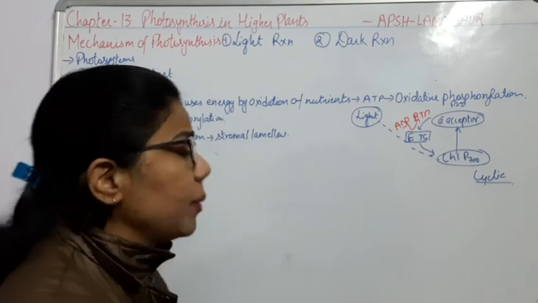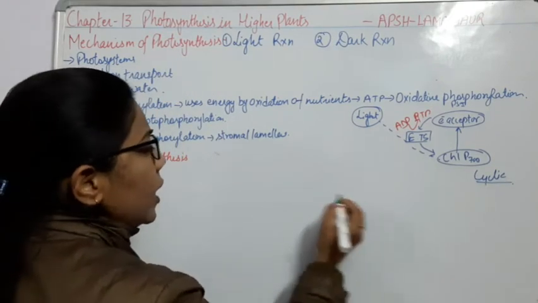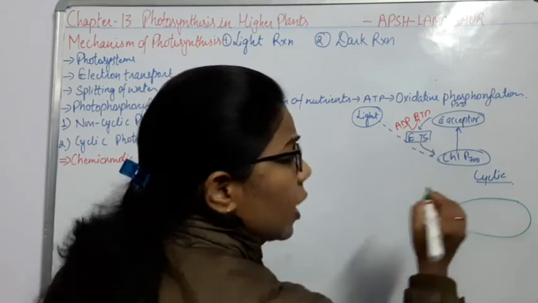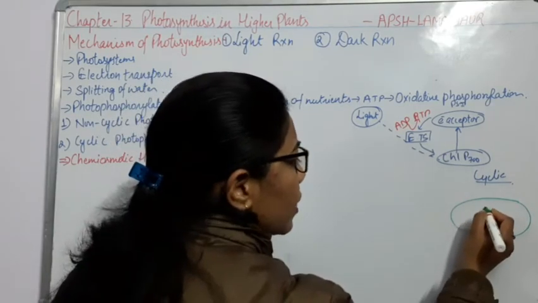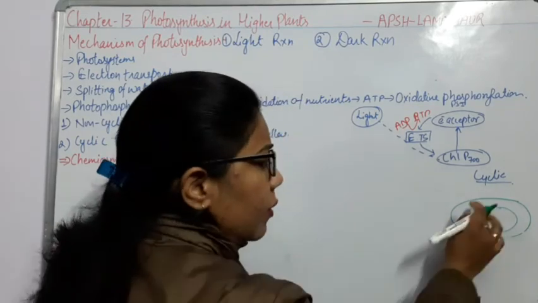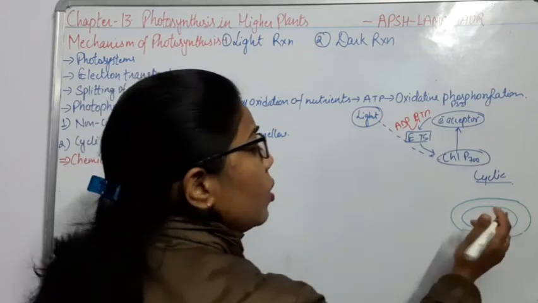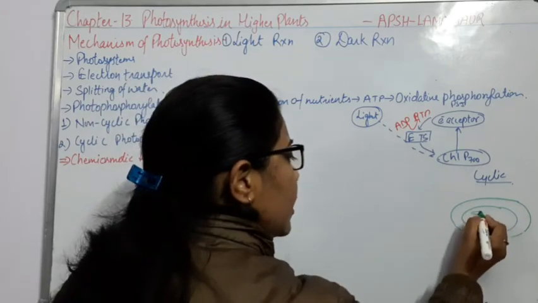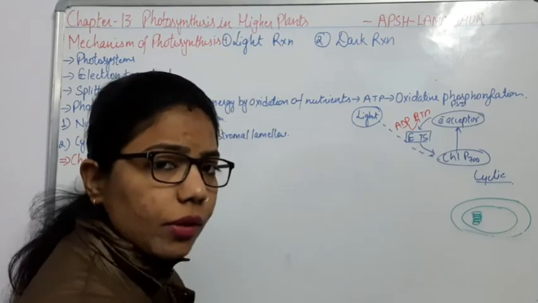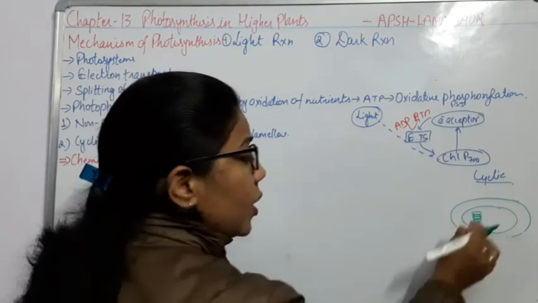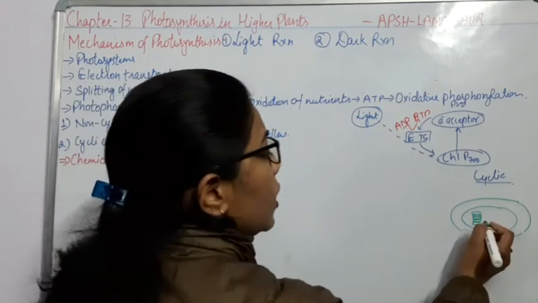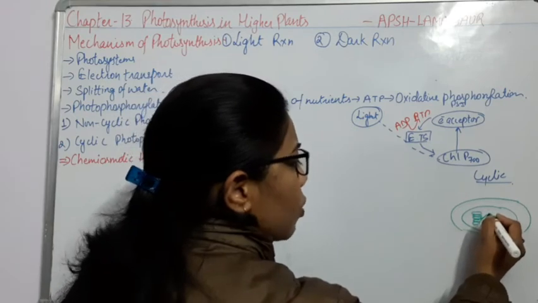So inside the mesophyll cells, you have learned that there is a chloroplast. For example, this is a plant, and here you can see one of the cell organelles, the chloroplast. Inside this chloroplast, I have drawn a larger view. You know that there is a stack-like structure present. What name have you given it? Thylakoid. Each unit is known as a thylakoid, and the whole structure is known as the granum. All these are connected with the help of the stroma lamellae.